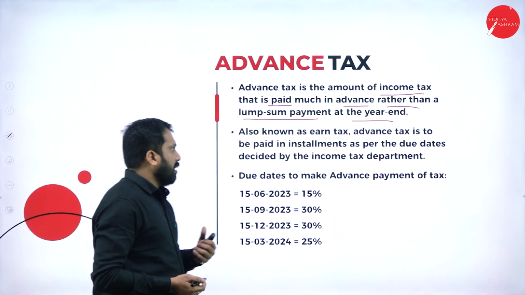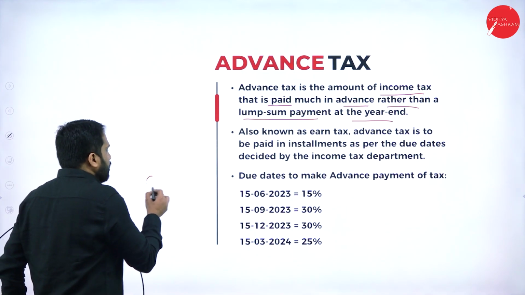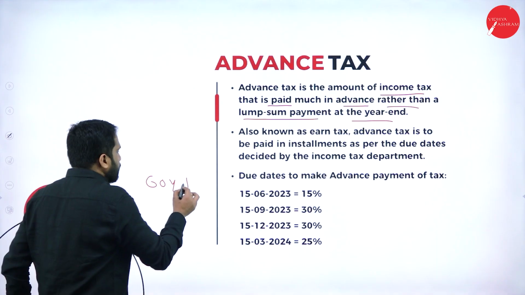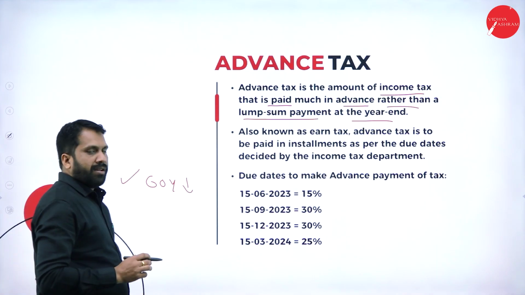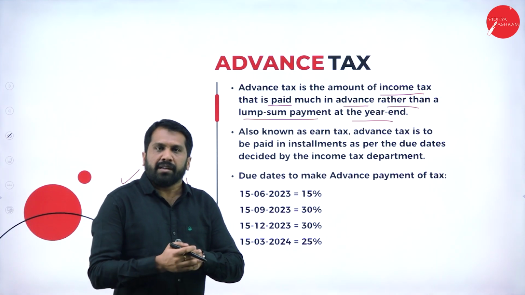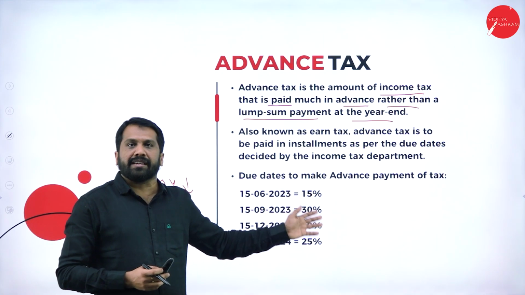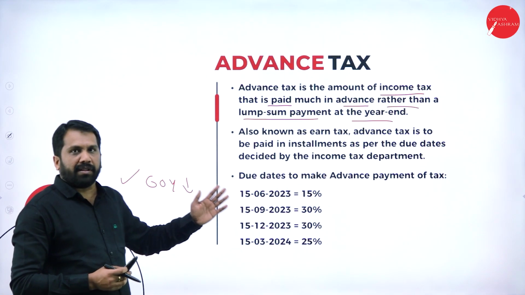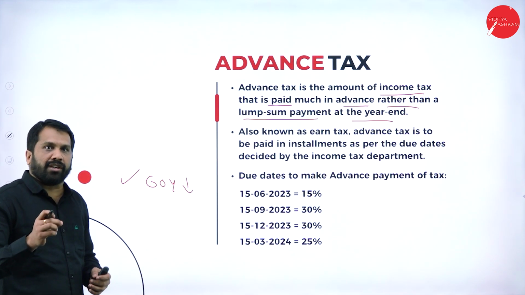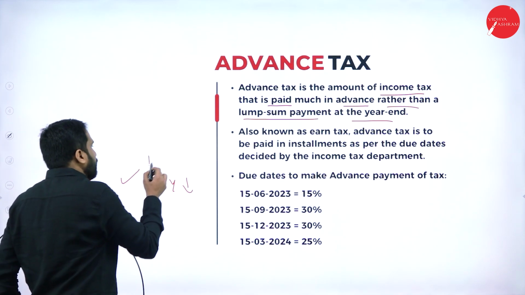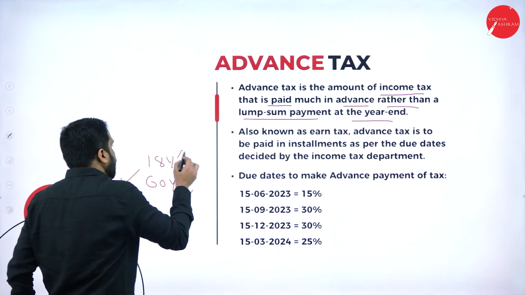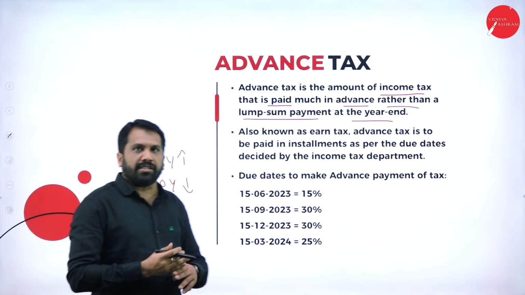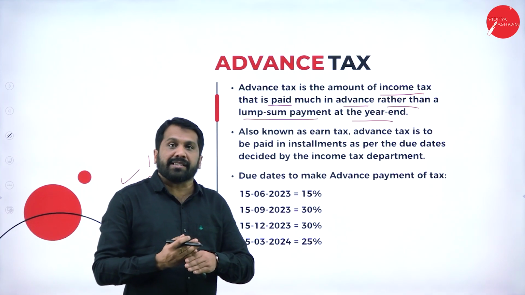I'll tell you. If your age is below 60 years, you're eligible for advance tax. Hope you're clear. So don't say that a 5 year old kid can pay advance tax. The answer is no. The reason is very simple: for taxation, the taxpayer must be 18 years and above. So up to 18 years, you are not called an assessee.